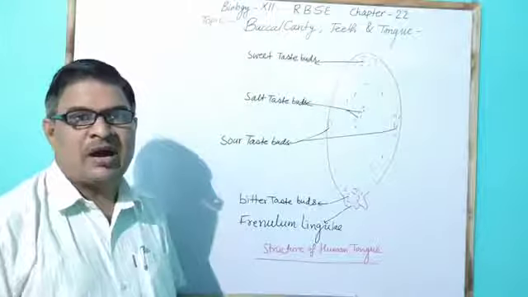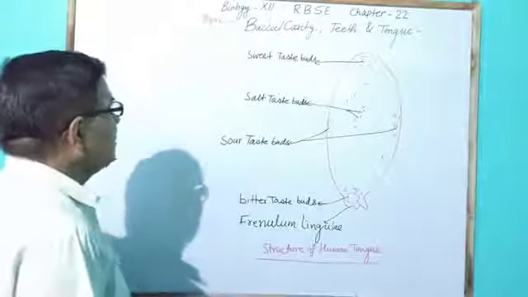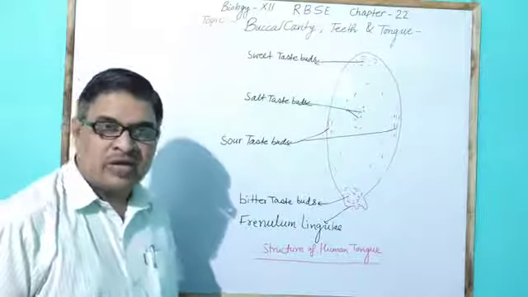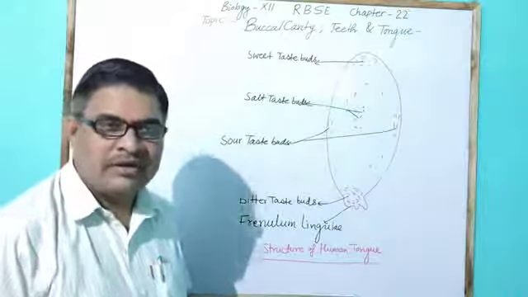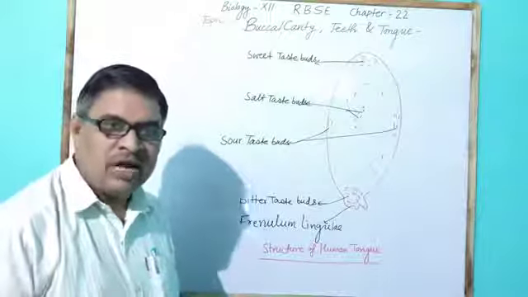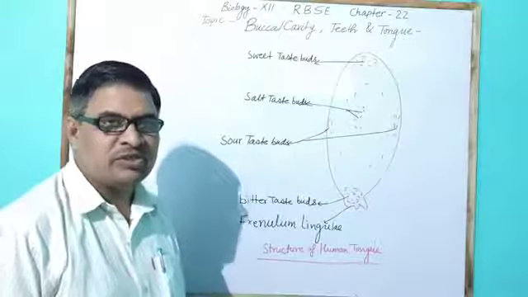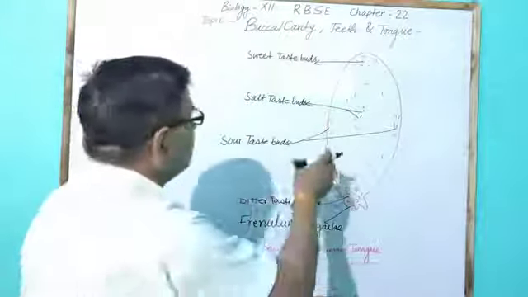After telling you about the human teeth, which are heterodont, diphyodont and thecodont because they are found in sockets, I will tell you about the tongue.